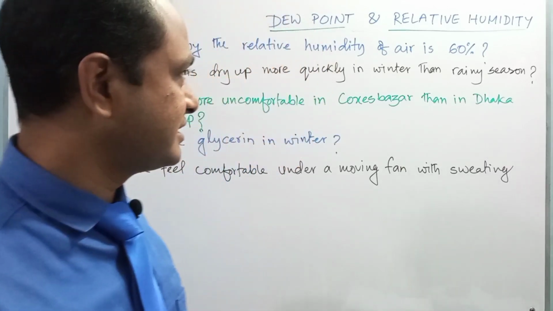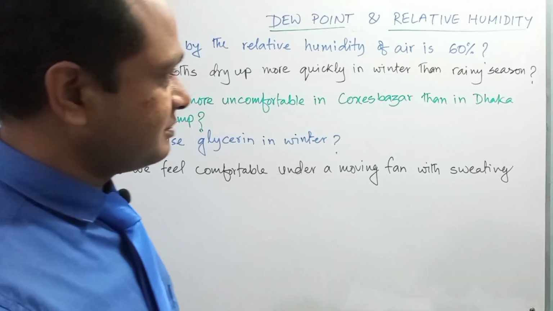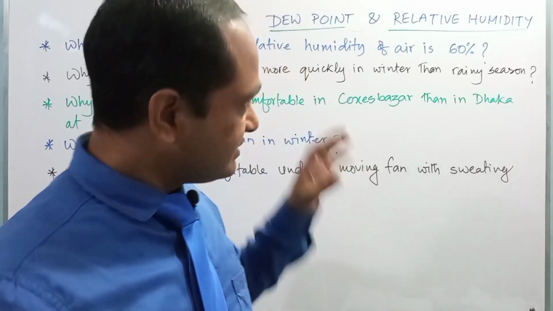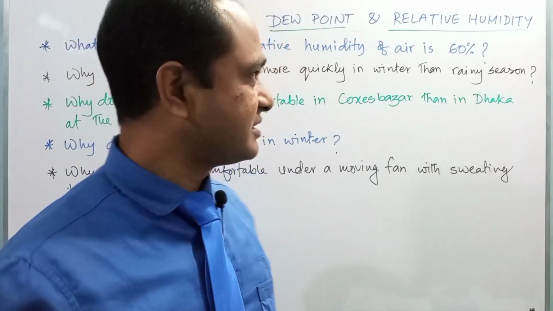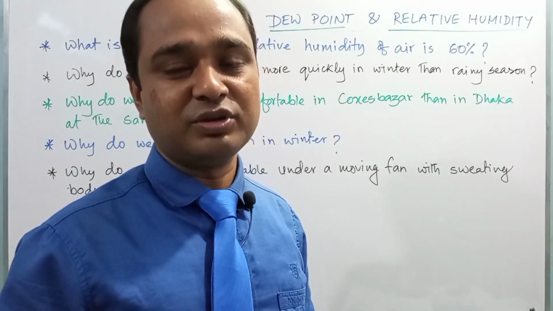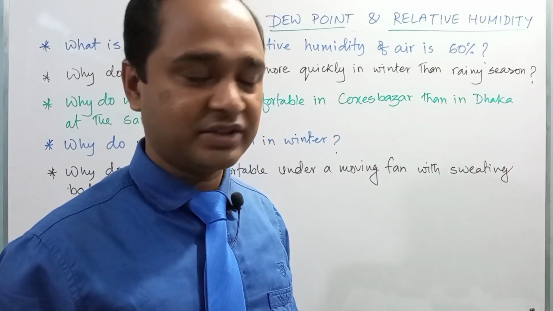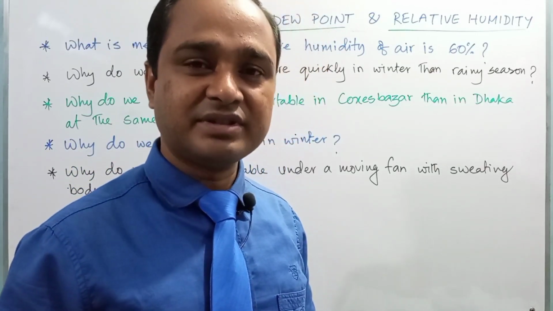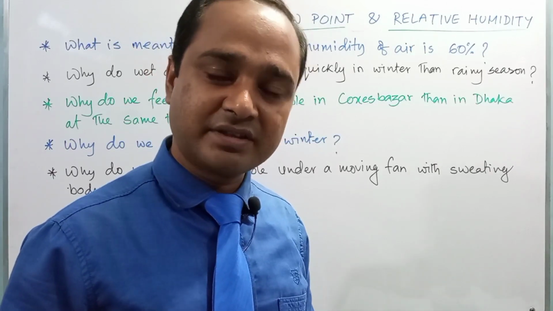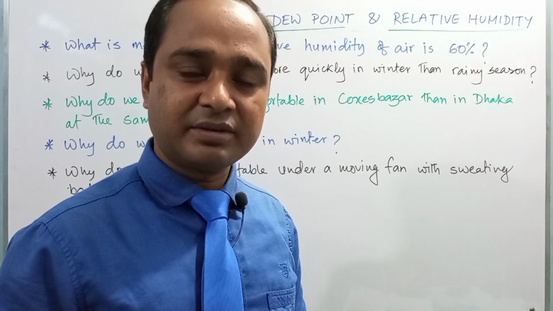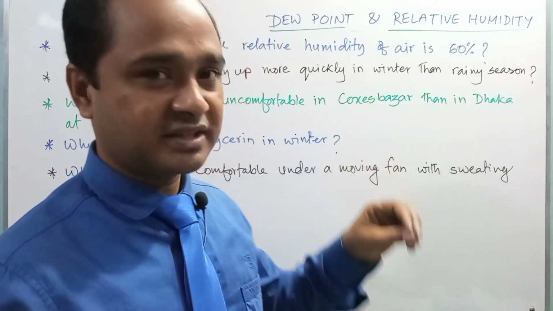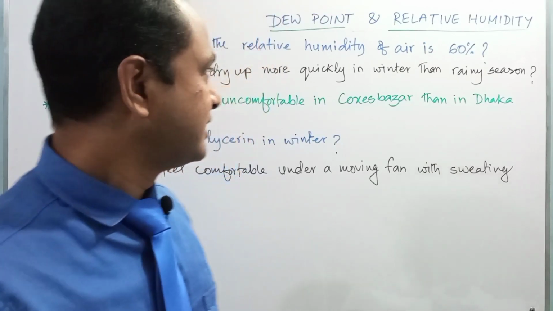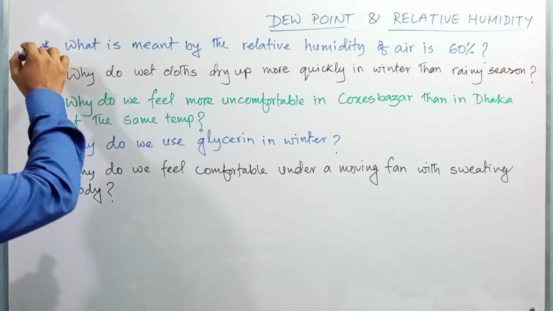From the expression we can see that 60% of the water vapor required to saturate a certain volume of air is present in that volume of air at that particular temperature. Okay, so this is a very important comprehension based question.